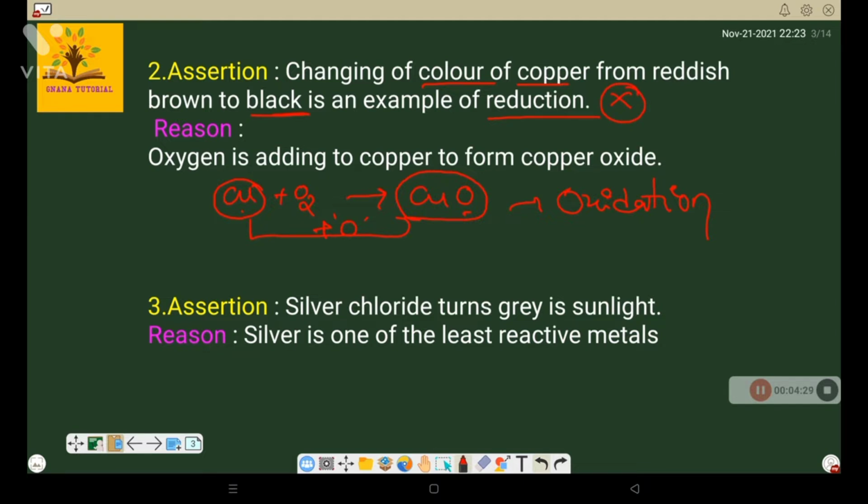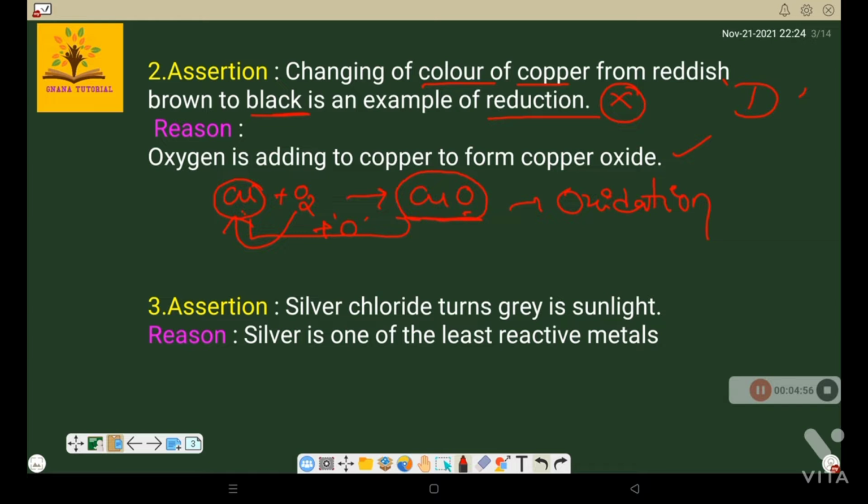Whenever the assertion is false, the answer may be D. The reason they give is oxygen is adding to copper to form copper oxide. This is true, because in this reaction oxygen is getting added to copper to form copper oxide. So reason is true, assertion is false. So the option is D.